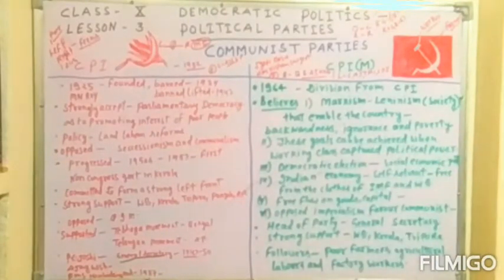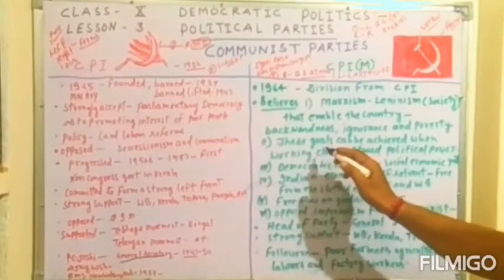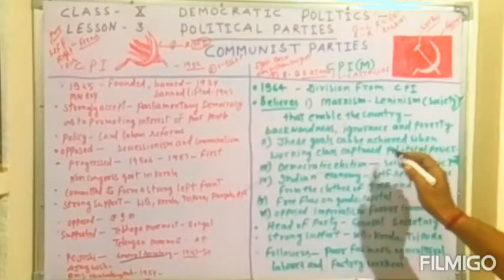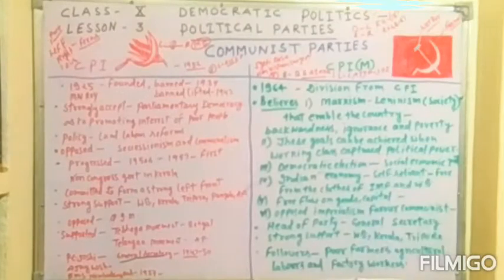The party's goals can be achieved when the working class captures political power. The party believed that if the working class holds political power, they can very efficiently solve the problems of the working class and farming communities.